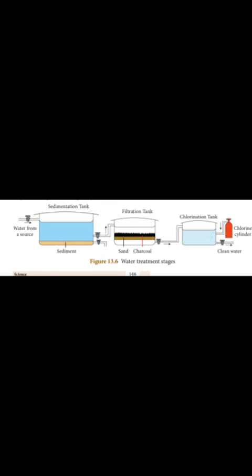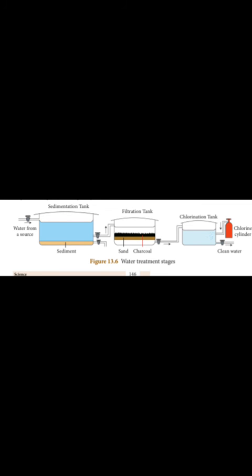Sometimes a chemical substance like potash alum is added to water to speed up the process of sedimentation. So in order to make the water sediment faster, we have to add some chemical substance like potash alum to water. This process is called loading. The particles of potash alum combine with the suspended impurities and make them settle down at a faster rate.